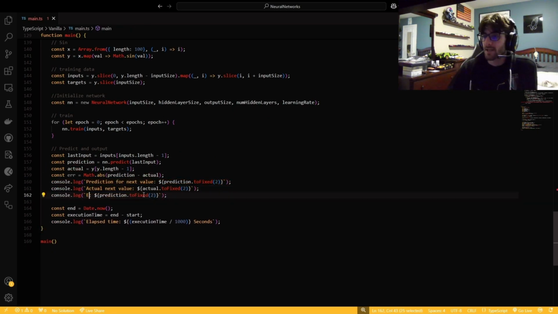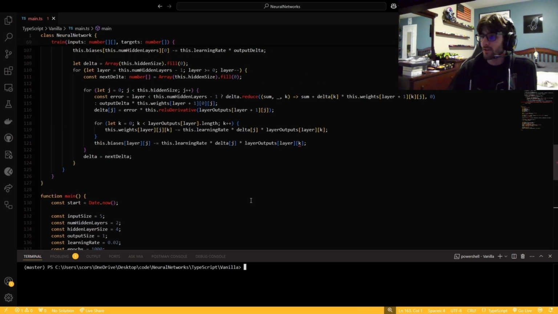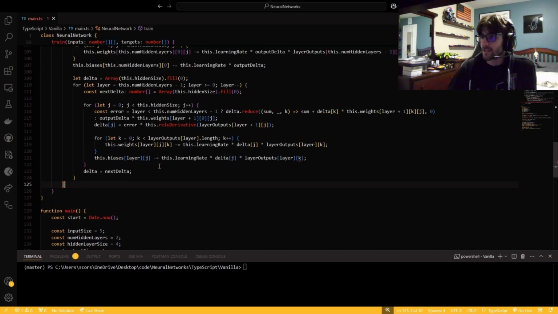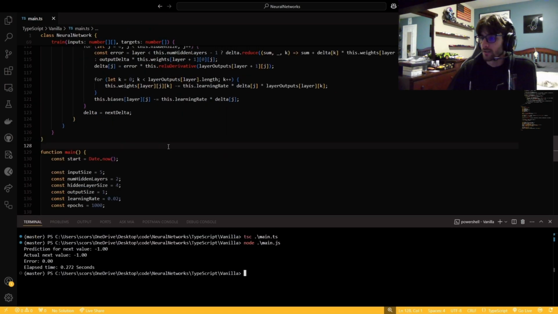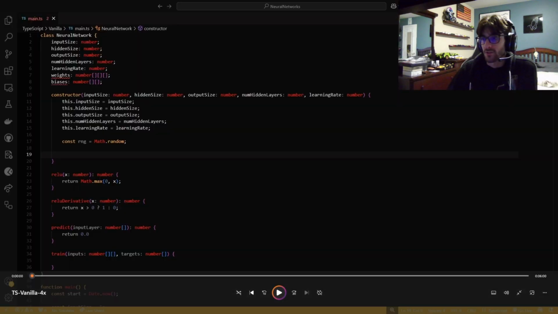we finished our main, so we're going to get our prediction, actual, and our error. Here we go, a little syntax error. So now compile it, run it, and pretty dang fast, a quarter of a second. So let's get into the enhanced.